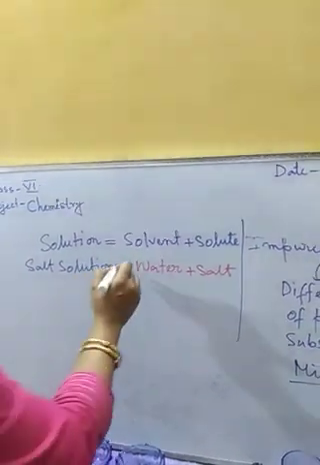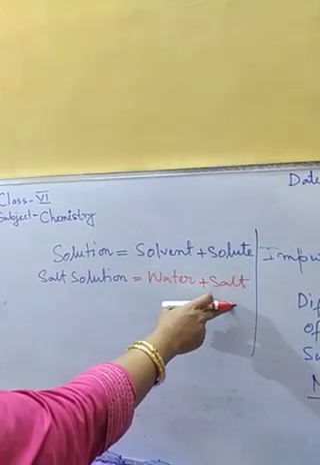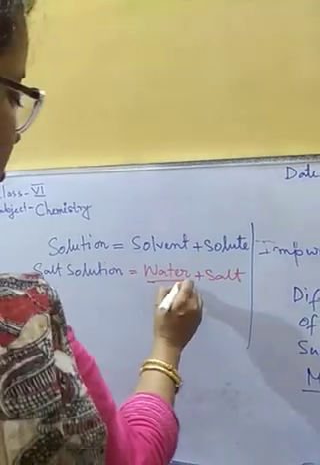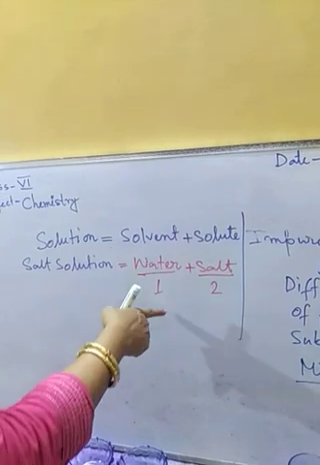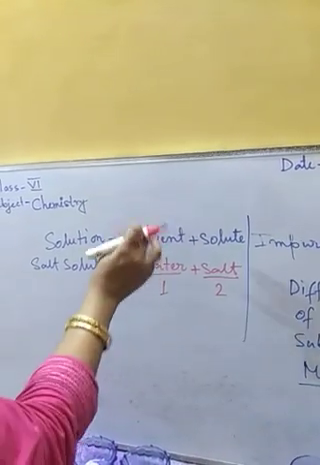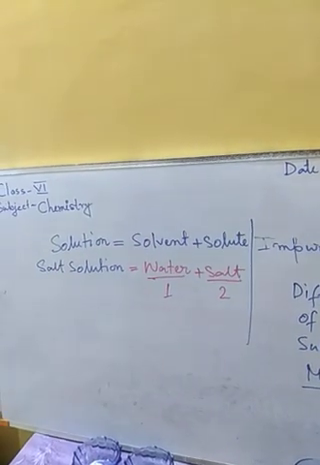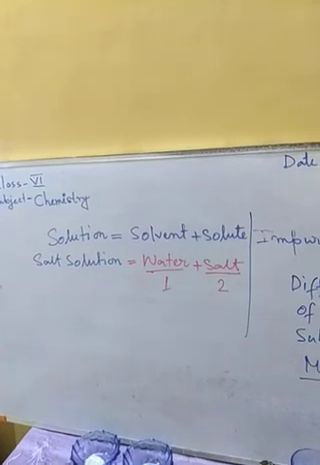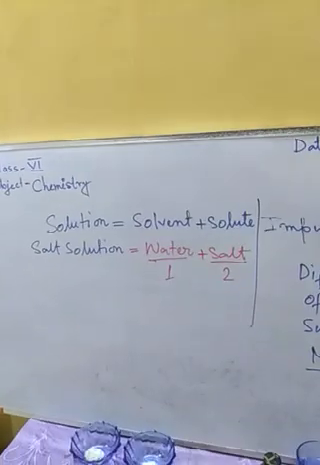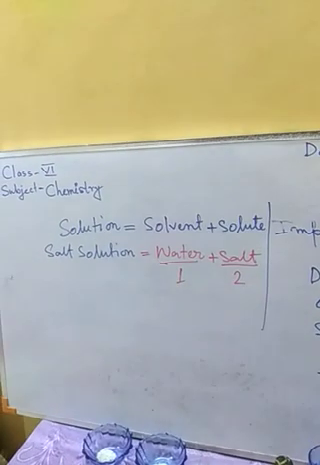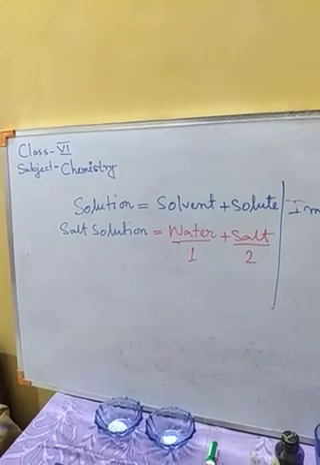So here you can see two different kinds of substances are present in salt solution: one is water, another is salt. If we call water number one kind of particle and salt the second, this is a mixture of two types of particles. So this is an impure substance, as we are getting different types of particles or substances here. The same we can say for any kind of mixture.